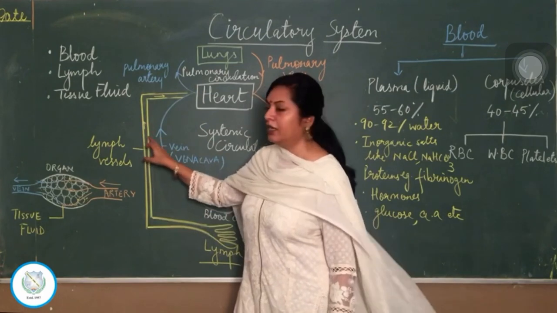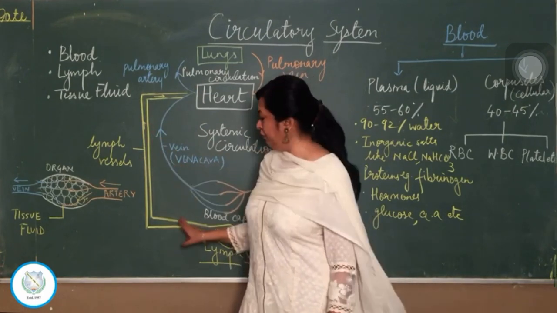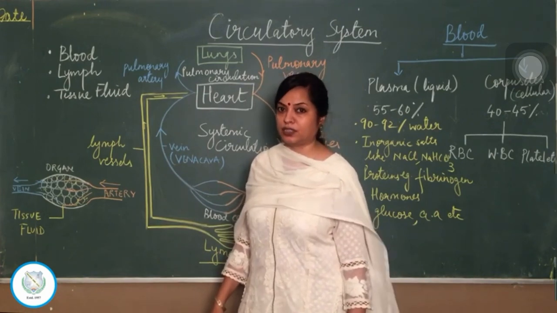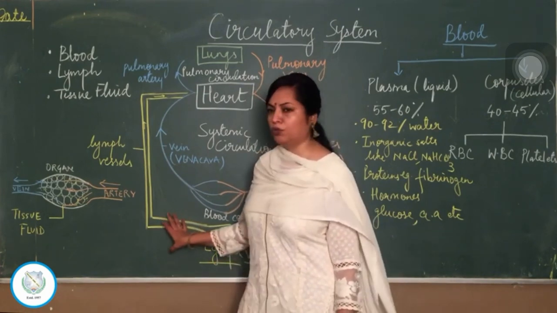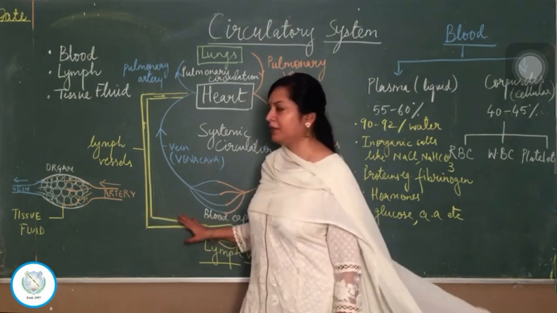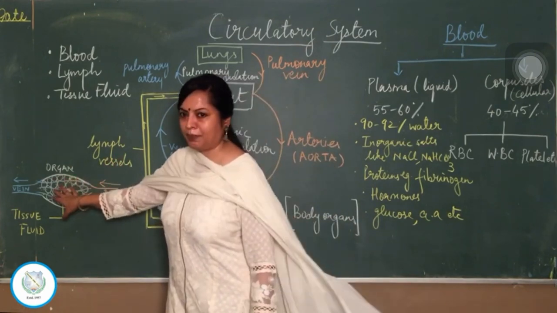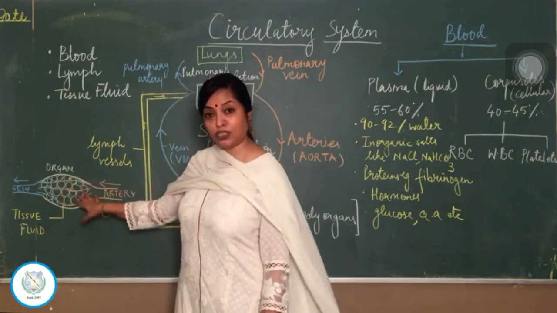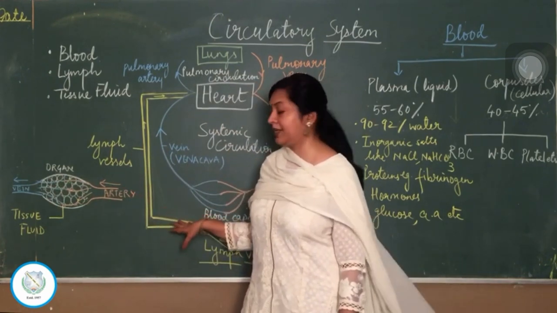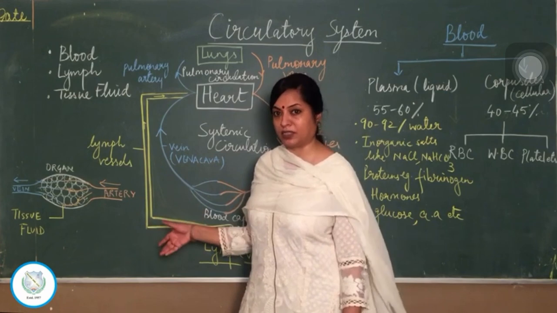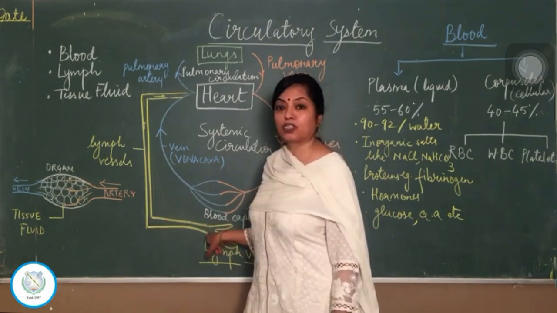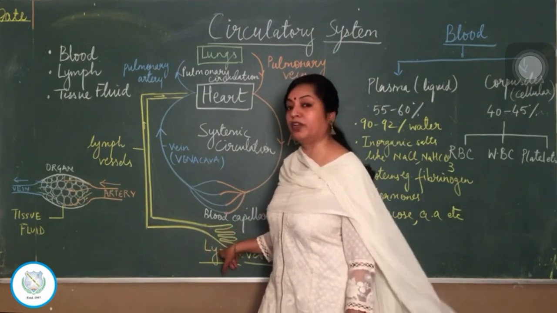In between, lymph nodes will also come. The lymph vessels pass through lymph nodes. Lymph nodes are the filtering stations. Now these filtering stations will remove all the waste which was moving through this. So lymph is nothing but the tissue fluid which was trapped here, which is full of waste, which has a lot of proteins of course because it has plasma, and it has white blood cells, mainly which white blood cells? Lymphocytes. We will study about the types of white blood cells very soon. So that is why it is called lymph, because it has loads of lymphocytes.